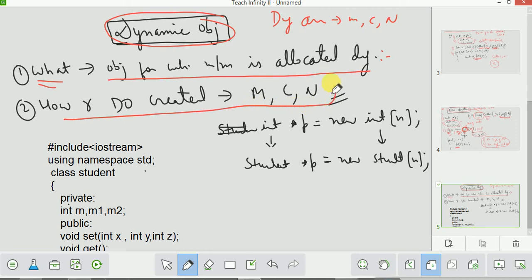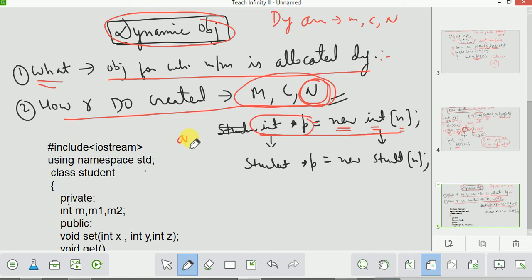By using these three operators. Suppose I am showing the example of the new operator. Suppose I want to create an array of integers using the new operator. So this is the syntax. I am using new, then the array of integers and the number of elements, and then I will assign it to a pointer.